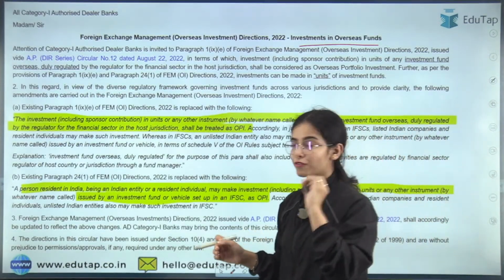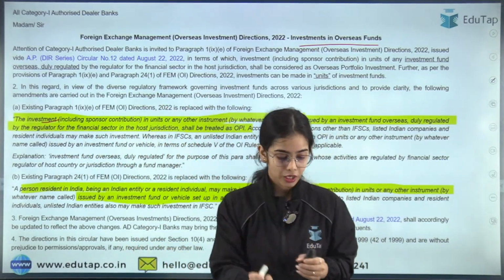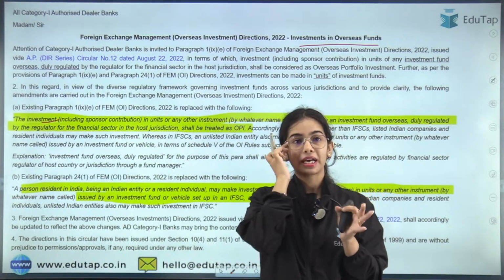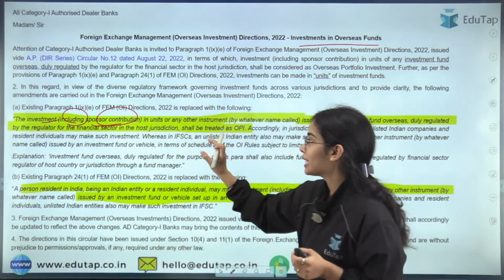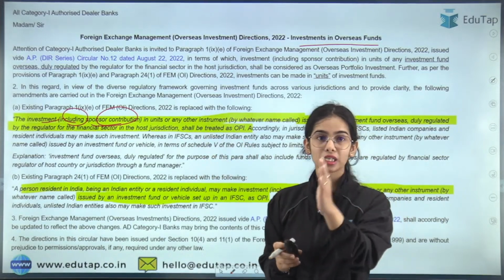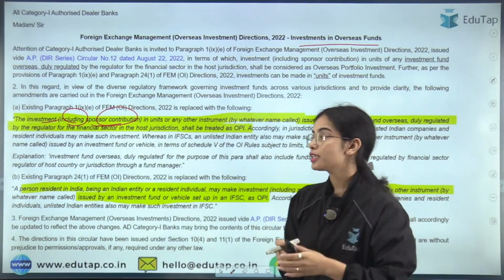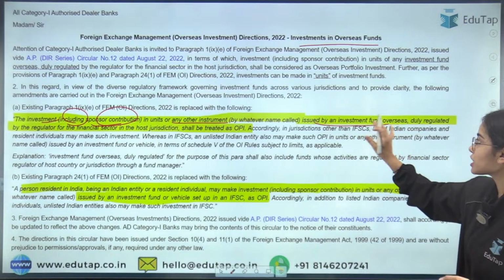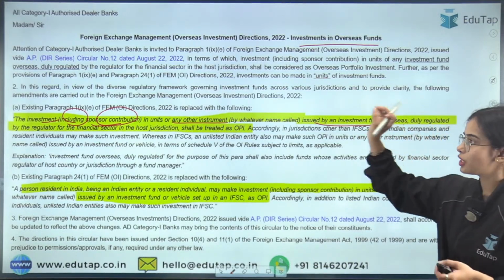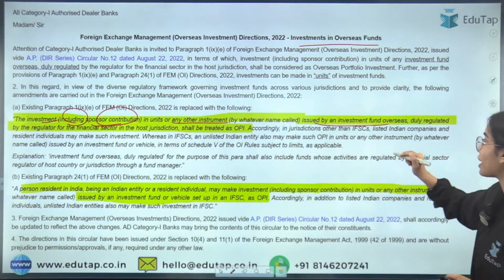Simply, the investment, including the sponsor contribution, including the big contribution by the sponsor. Okay, so if you are doing a big investment, that is the sponsor contribution in the units or any other instrument issued by an investment fund overseas.